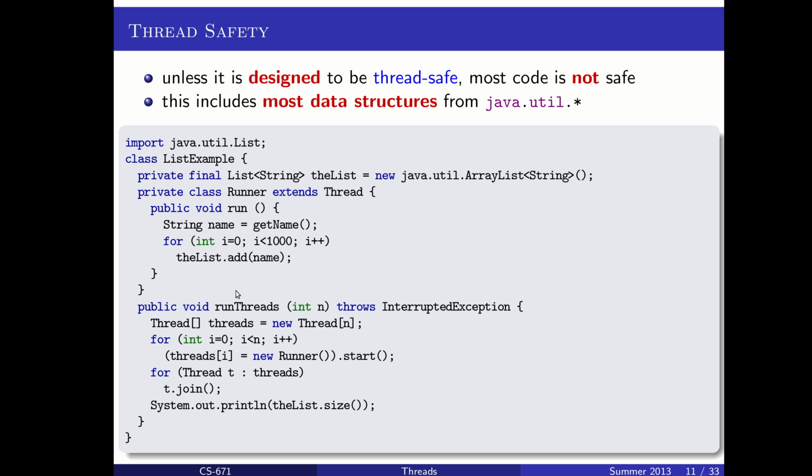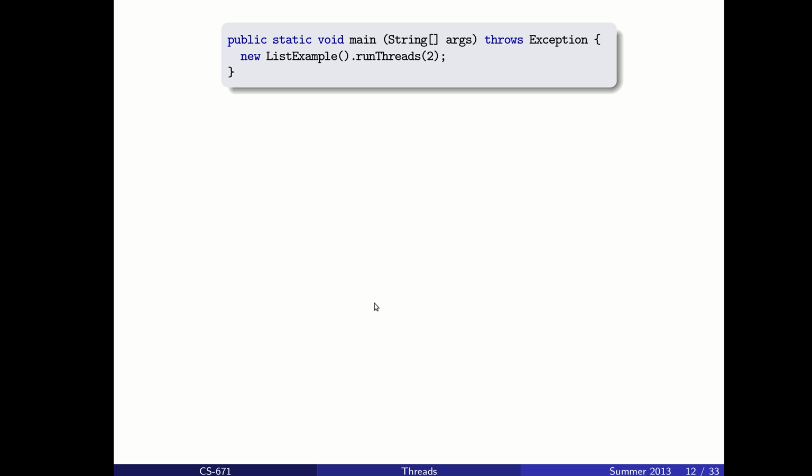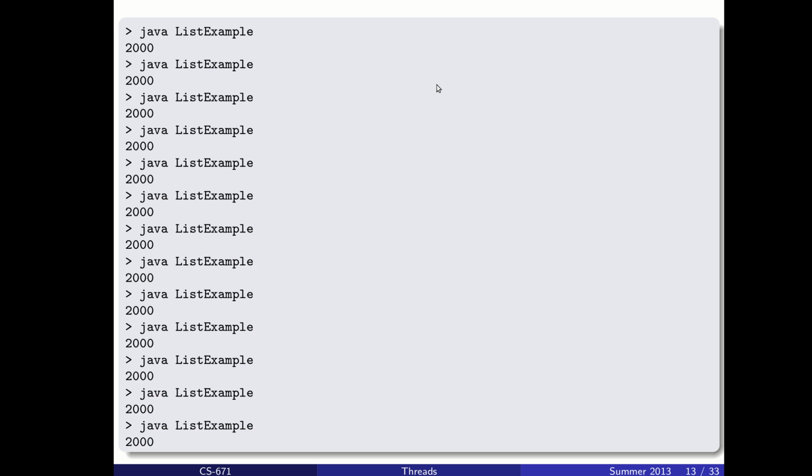And then we create a runThreads method that takes a number of threads, and we then create an array of all of those threads, and we tell them to start. And we wait till they finish. And we'll print out the size of the list at the end. The main method here, you can see, is just setting it to make 2 threads and do its job.